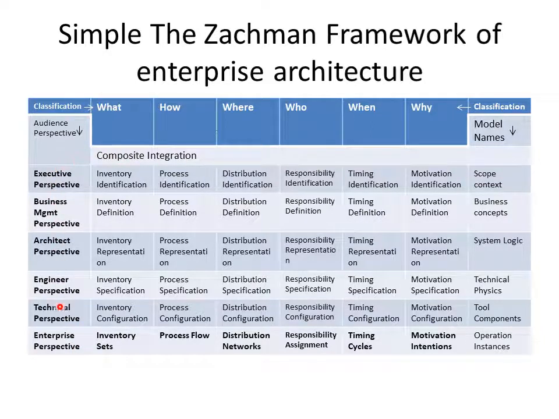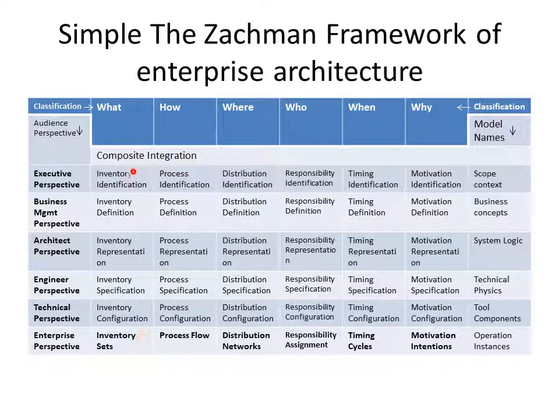Now each of them has their respective roles to play for any enterprise. What is the role of the executive perspective? We look at these model names. He defines basically the scope and context of that enterprise, and whenever he is looking into his work, he will also have these kinds of questions to be answered, and he will look into what inventory he has, how the process is defined, and where distribution is happening. These are some of the things that he will be looking into.